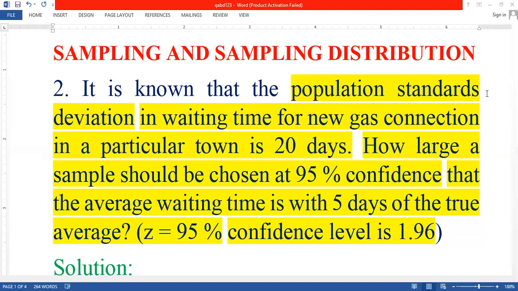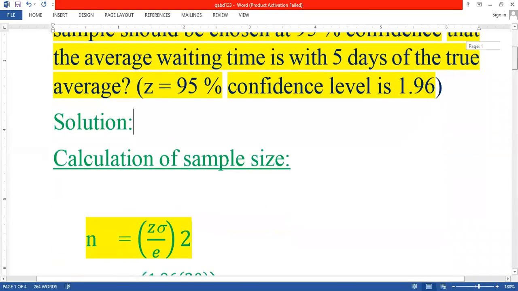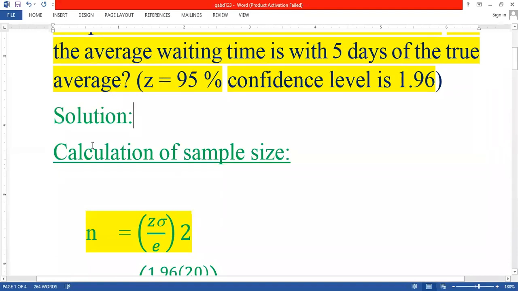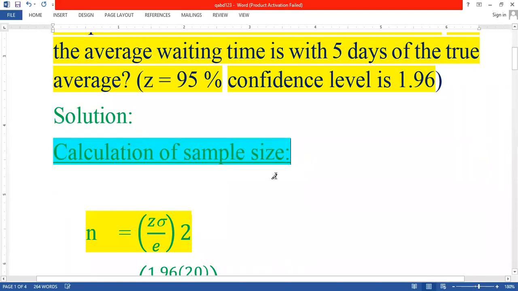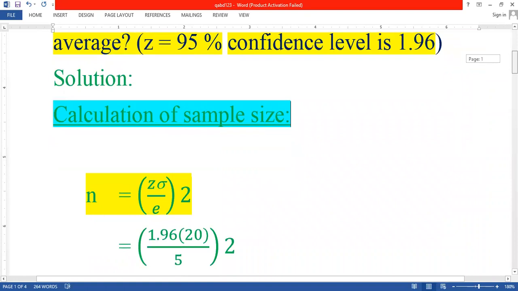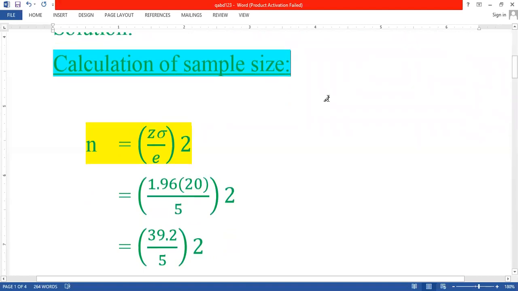After this, we have the solution for this problem, that is the calculation of sample size. Write down the heading: calculation of sample size. First we have to calculate the sample size. What is the formula here? n equals Z times standard deviation divided by E, whole square.